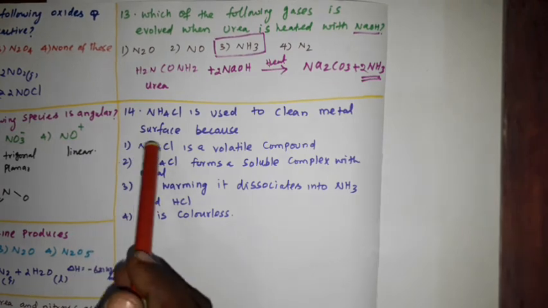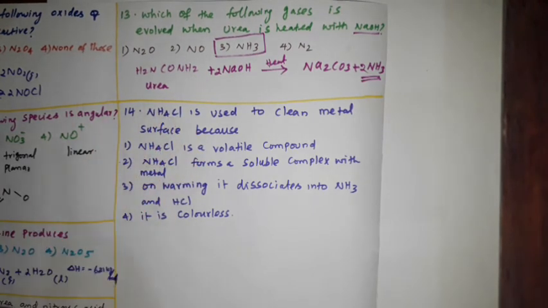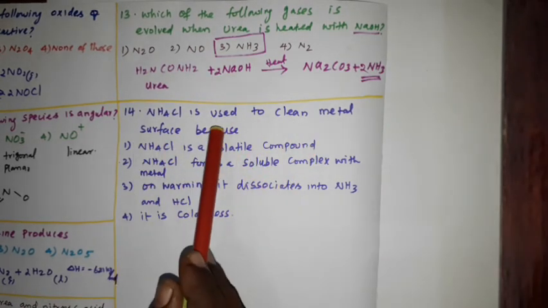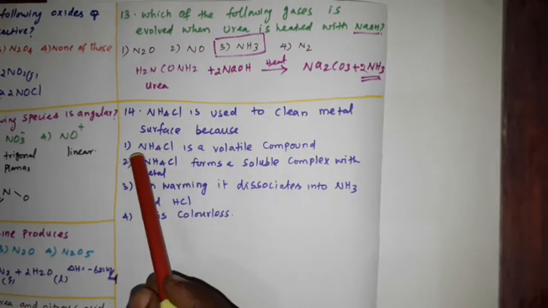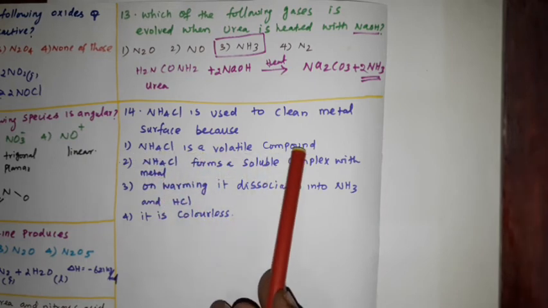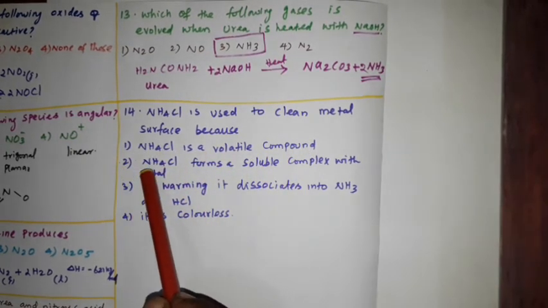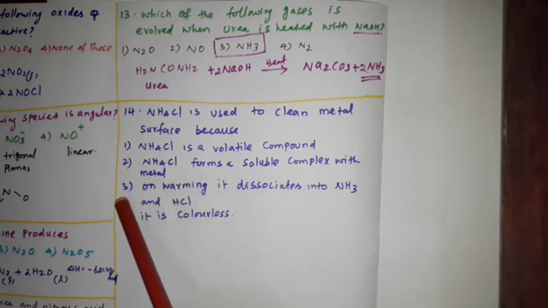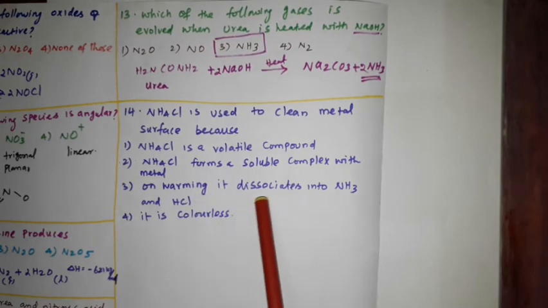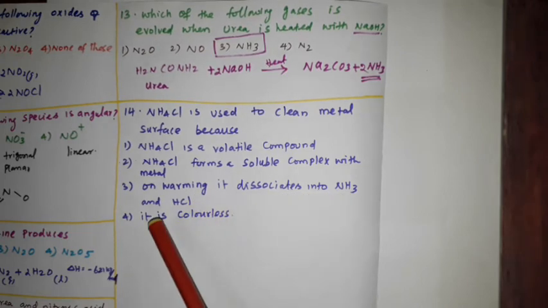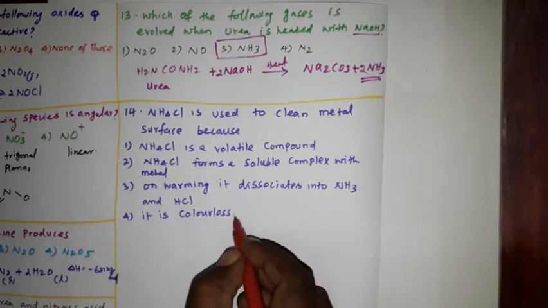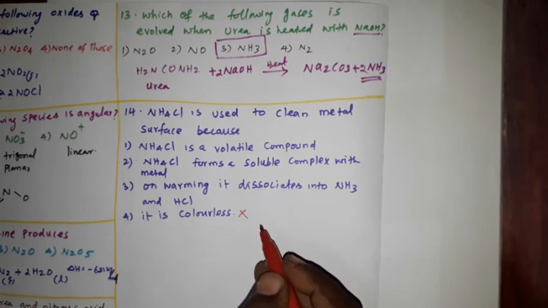Question number 14. NH4Cl, that is ammonium chloride, is used to clean metal surface because option 1, NH4Cl is a volatile compound. Option 2, NH4Cl forms a soluble complex with metal. Option 3, on warming, it dissociates into NH3 and HCl. Option 4, it is colorless. See, this option 4, it is colorless. Of course, it is the wrong answer. Colorless is not the reason.